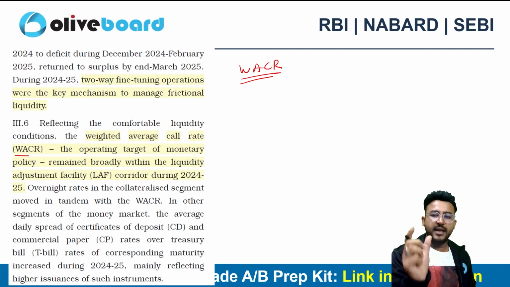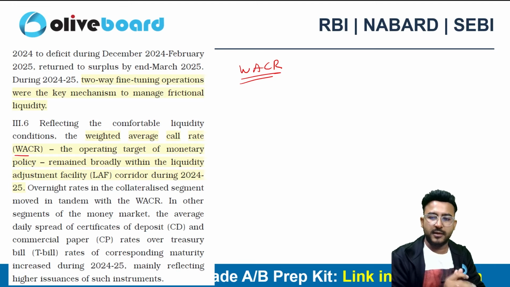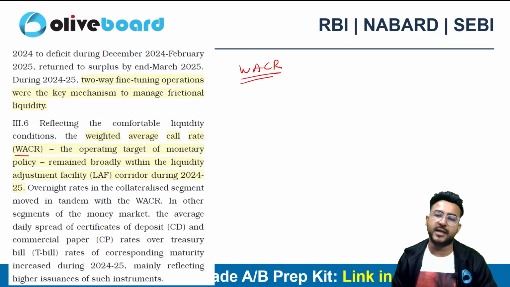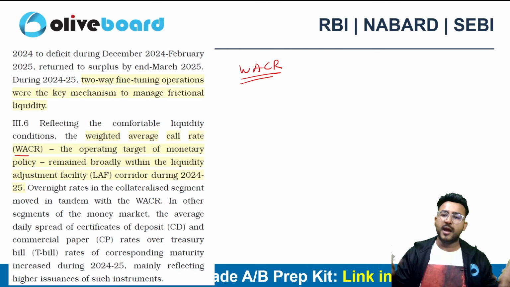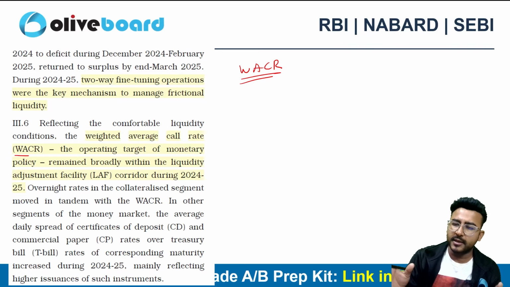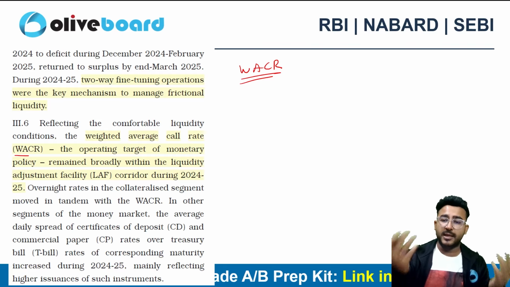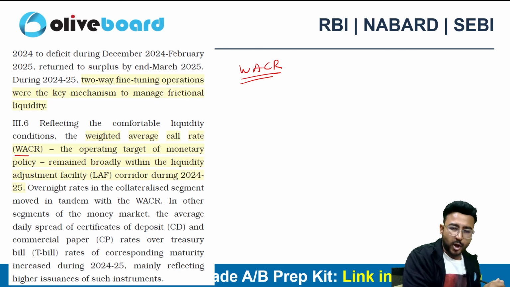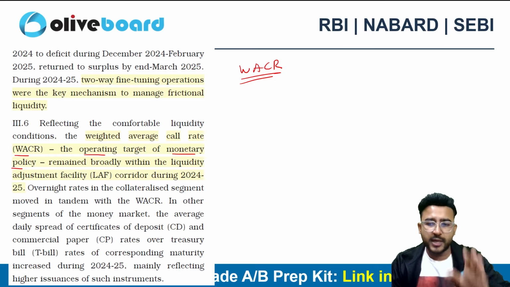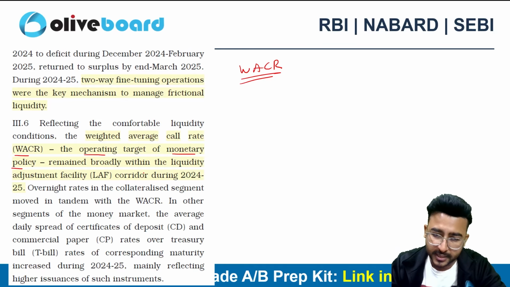Now I want a single rate that can depict all the transaction rates, that can tell me on an average what rate is prevailing in the market. So I will account for all the transactions and calculate a weighted average rate. Every bank is using different call rates, so that's why we have to calculate a weighted average call rate, which can depict the position of the call rate in any economy, right? So WACR is the operating target for the monetary policy, right?